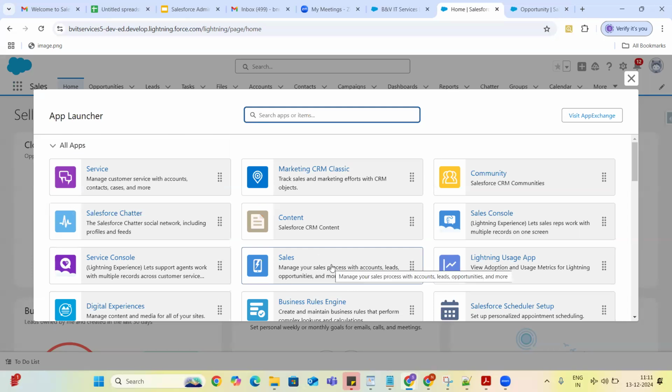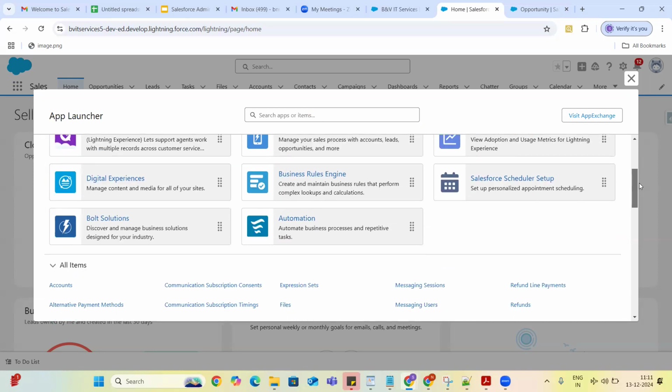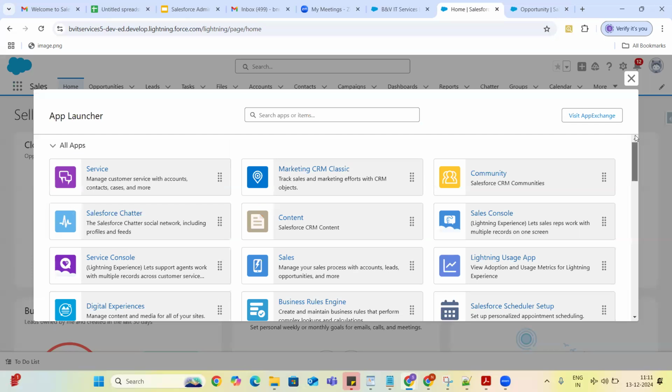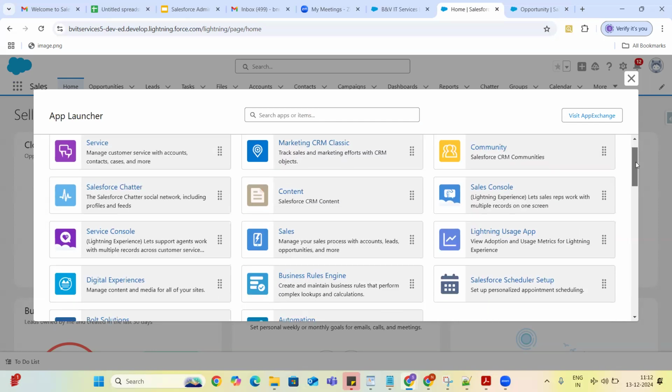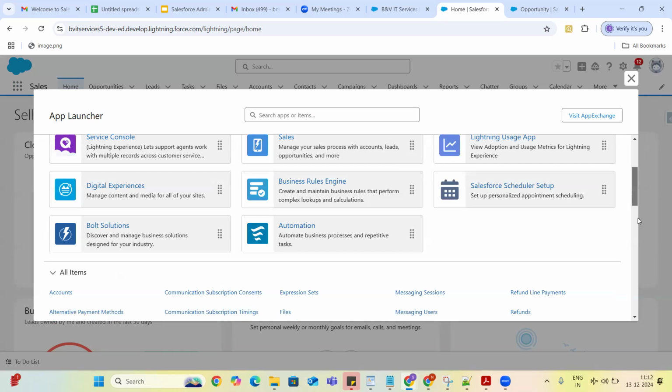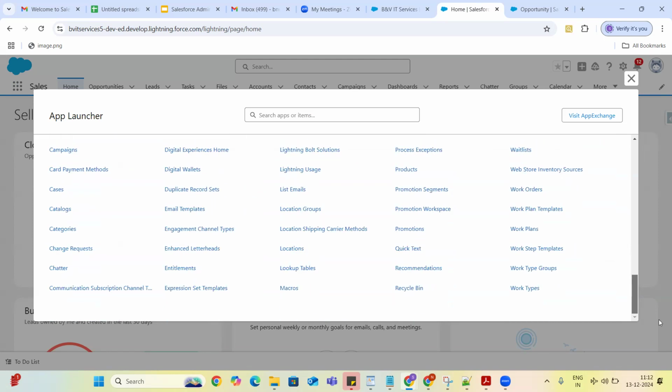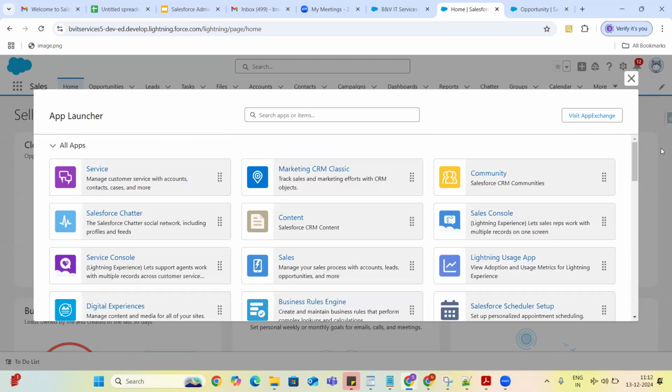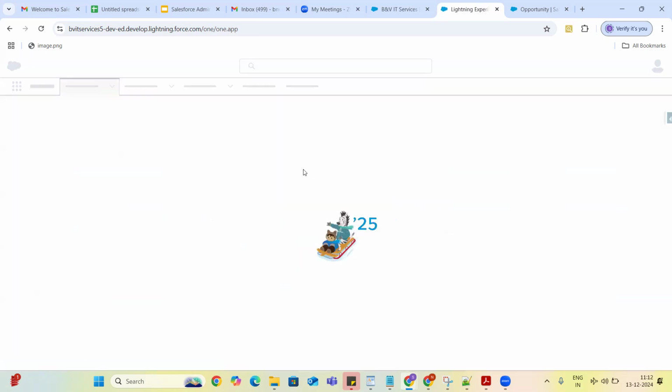This is the sales application, right? And this is the service application. Sales, service. Let me just check what this CRM is.